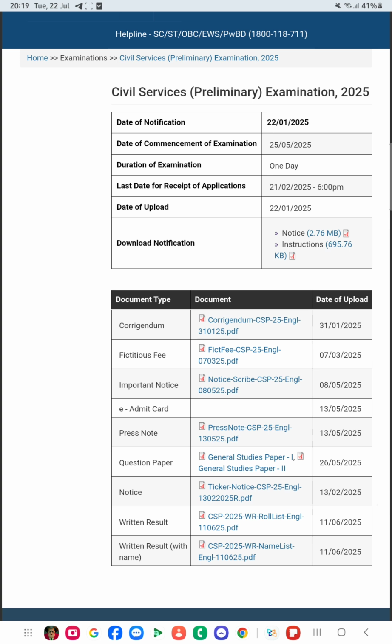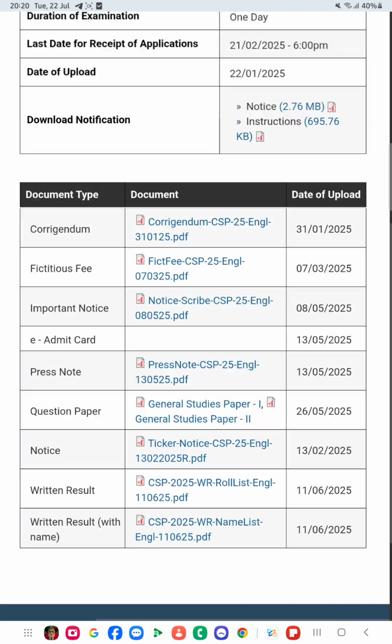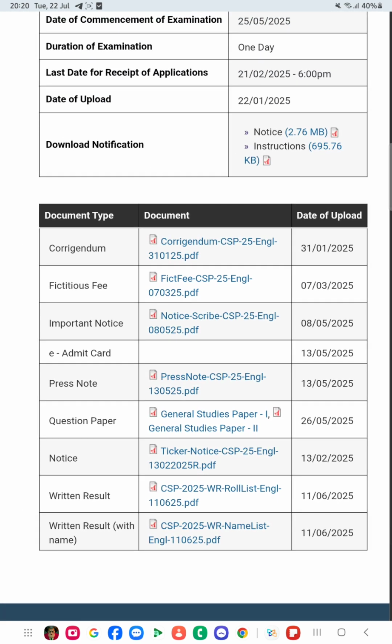There is a question paper, which you can see. We are going to see the question papers in detail in the coming classes. Then there is a ticker notice, which I do not know yet. The next one is the written result. After the preliminary examination, the written result has come, and finally, in the last one, the written result with names. These have been published on various dates.